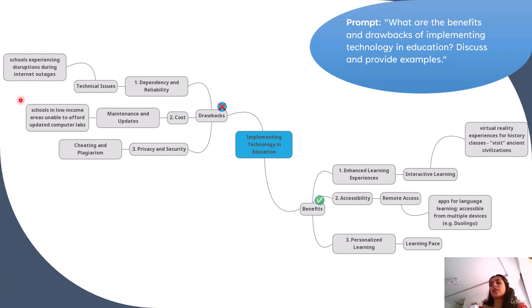Draw lines connecting each benefit and drawback to real world examples, illustrating how these theoretical points are applied or observed in practice. Sum up the implications of the benefits and drawbacks. Suggest a balanced perspective or solution like blending traditional and technological teaching methods. This mind map will serve as a visual and organizational tool helping you structure your essay logically and ensuring you cover all necessary points thoroughly. It also facilitates deeper analysis by clearly laying out relationships between different aspects of the topic.